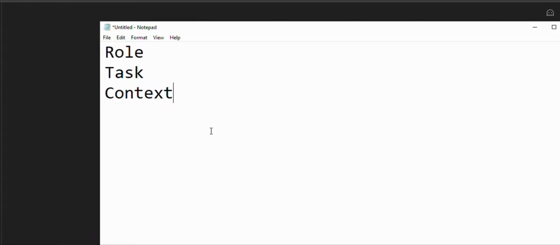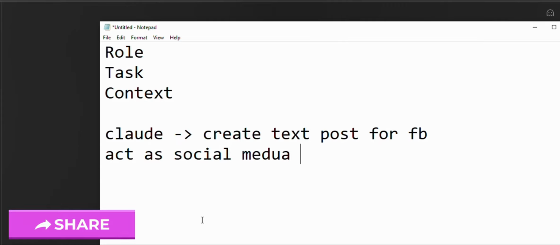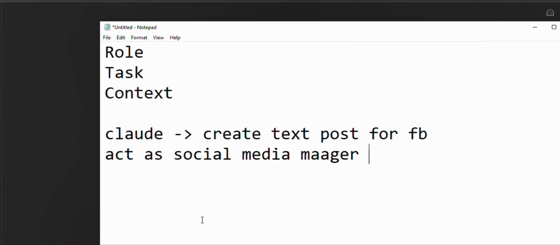your various use cases. So let's say I want to use AI, Claude for example, to create a text post for my social media, let's say Facebook. I'll have to tell Claude to act like a social media manager of over 10 or 20 years experience.